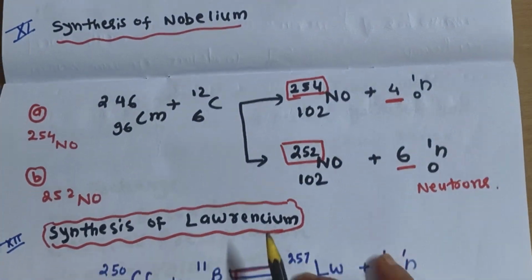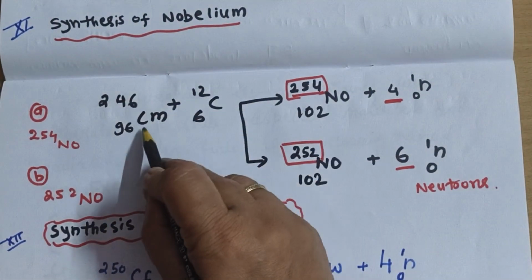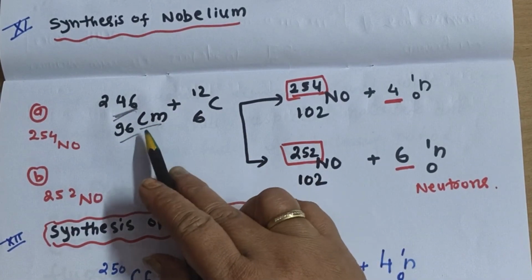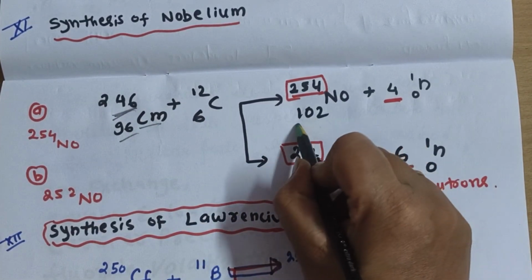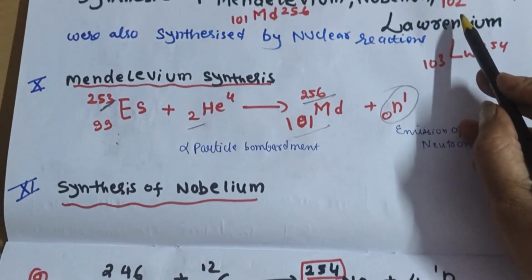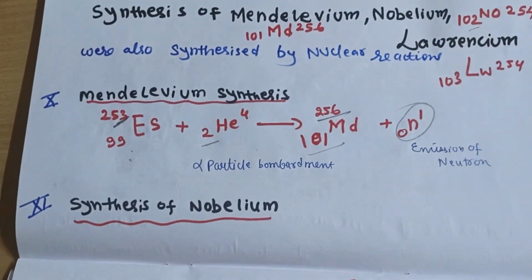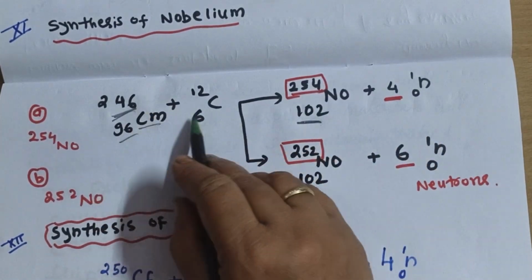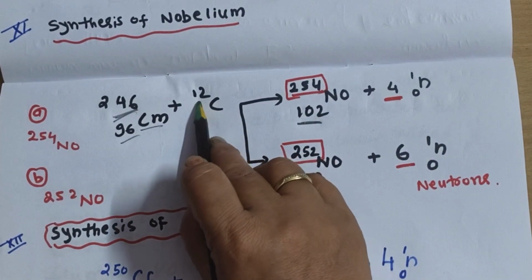Now synthesis of nobelium. For nobelium, we will take our curium 96, 246 isotope. The atomic number of nobelium is 102. Here we have written nobelium is 102. So we need 102, 96 plus 6, it will be 102. Then we have taken carbon 12 isotope. So what will happen?